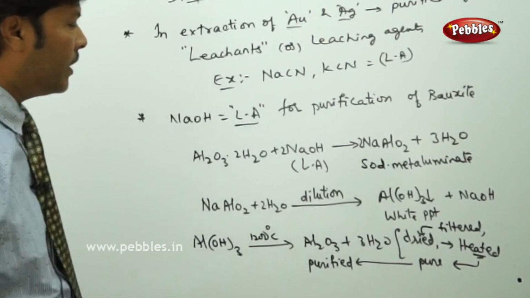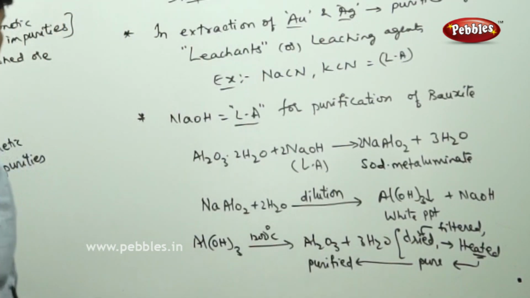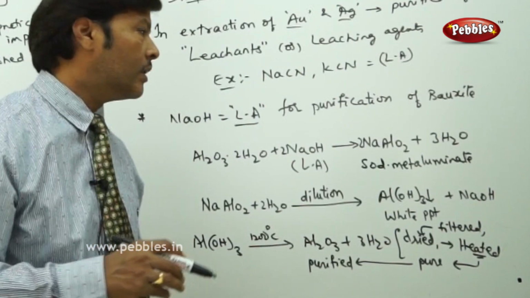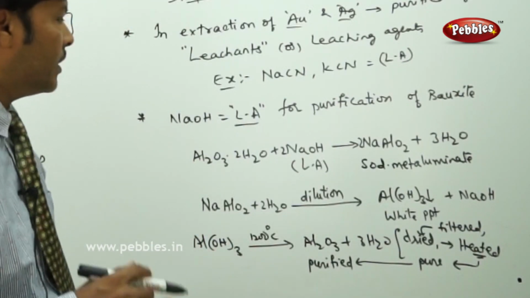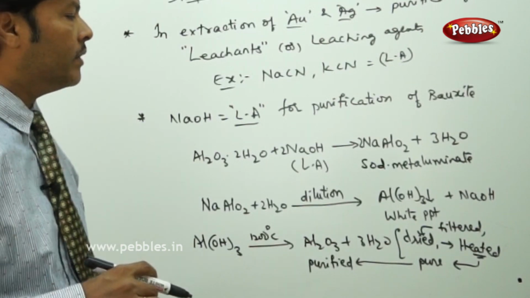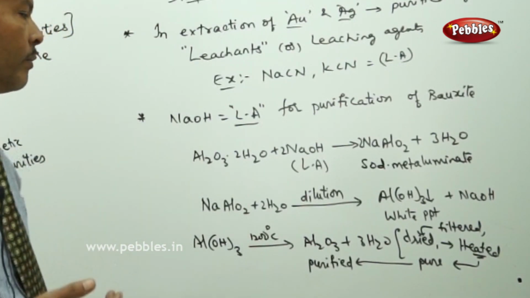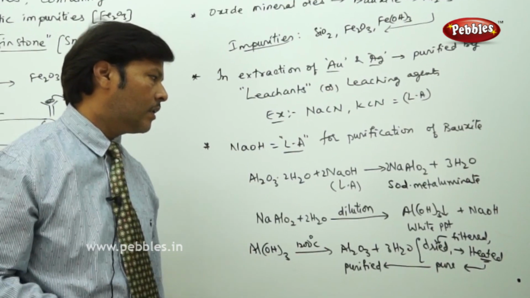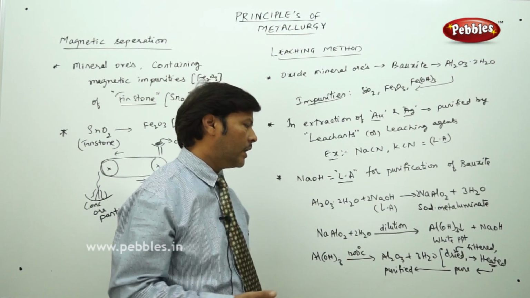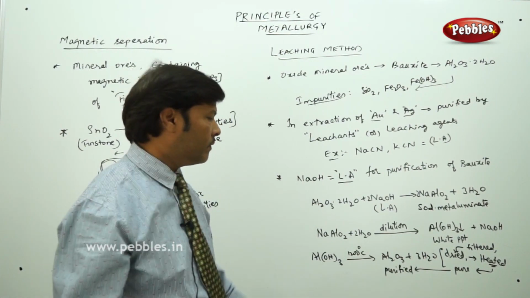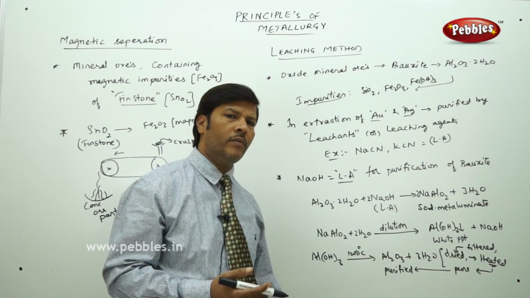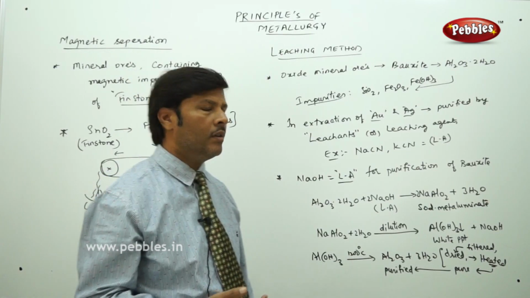So in this way, we can subject it to leaching in the case of bauxite. Similarly, if you want to subject gold and silver to leaching also, we can carry out the methods, but the leaching method is the best method to remove the insoluble impurities, which can be separated easily from the main part of the mineral ore. That is again subjected to the further refining process or the electrolytic process, depending upon the nature of the metal present in the mineral ore. After the purification, it is subjected to the next method for the refining of that particular metal.